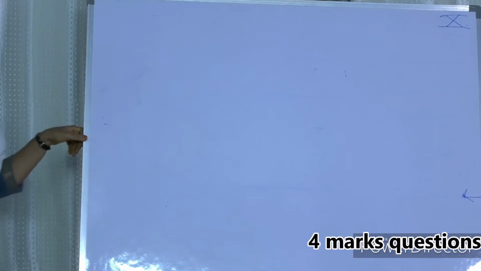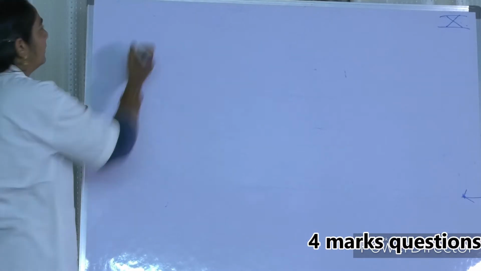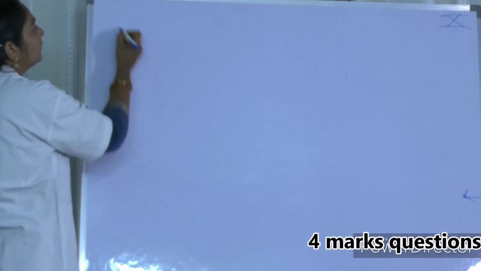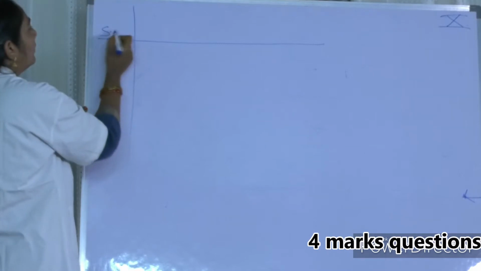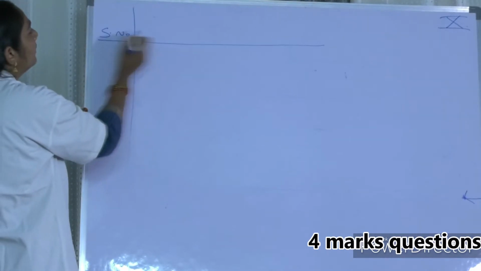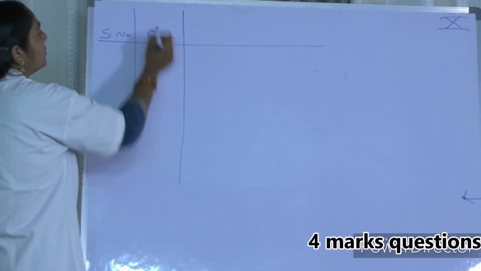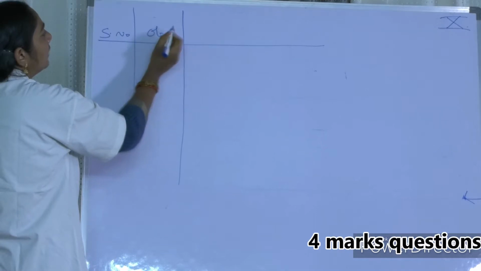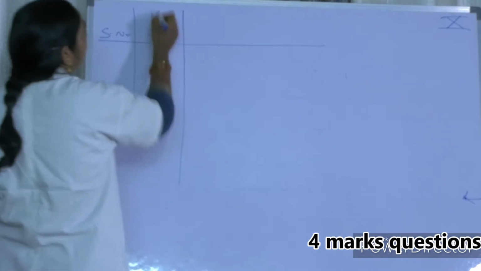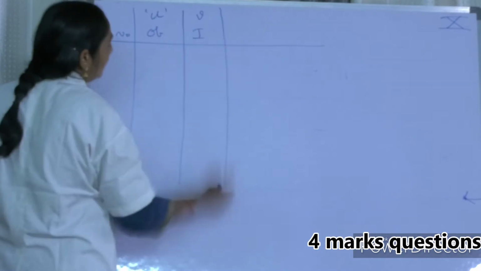The table has serial number, position of the object, position of the image, enlarged or diminished, erect or inverted, and real or virtual image.